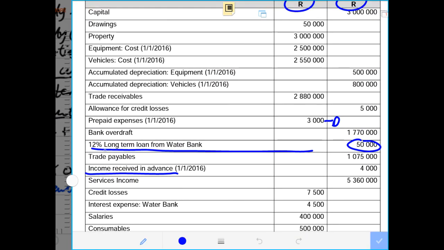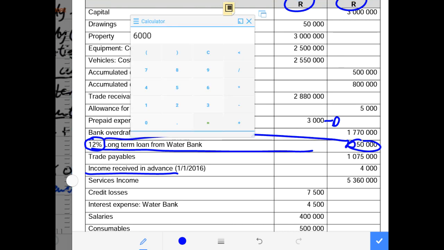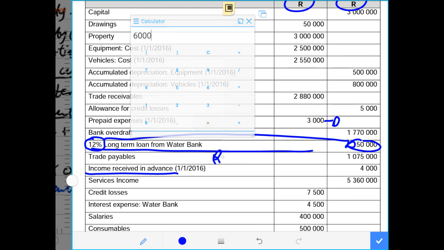So now we know that the interest is 12% and we know that the loan is 50,000. And I did calculate this before, that 50,000 multiply that by 12, we divide it by 100, it will give us the interest of 6,000 rands. 6,000 rands will be the interest that is supposed to be paid.